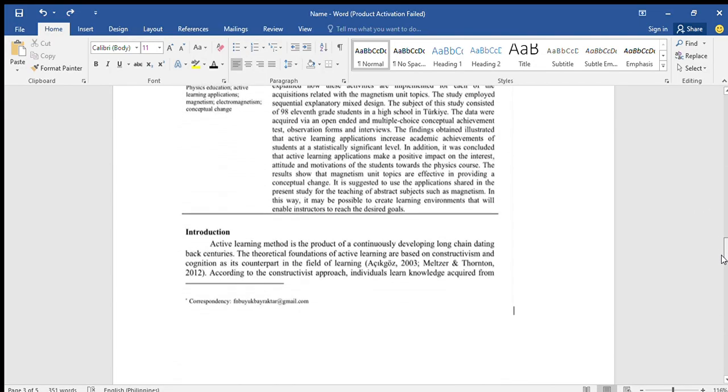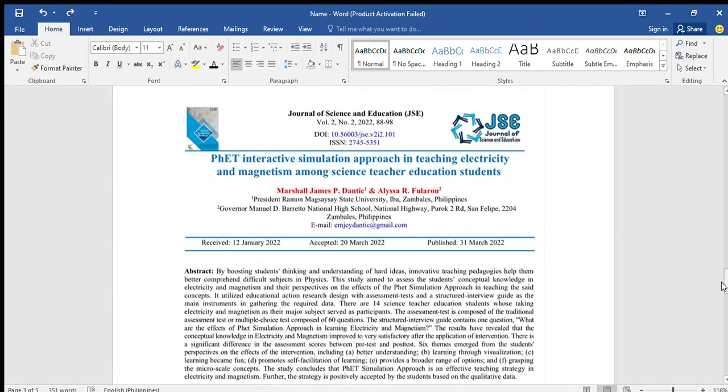So the next is the FIT interactive simulation approach in teaching electricity and magnetism among science teacher education students.